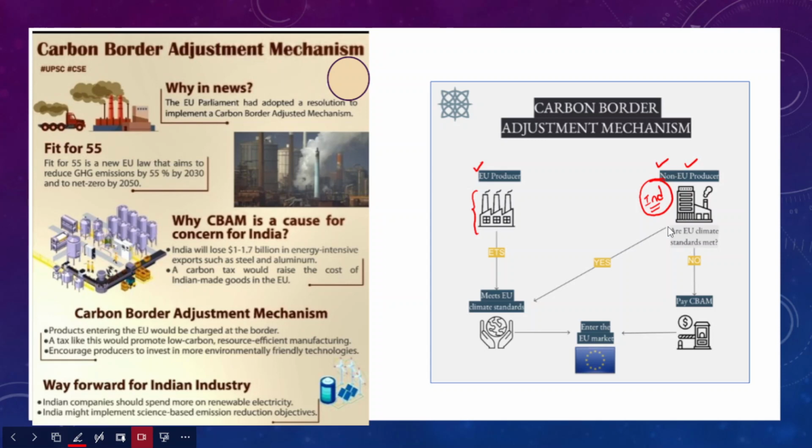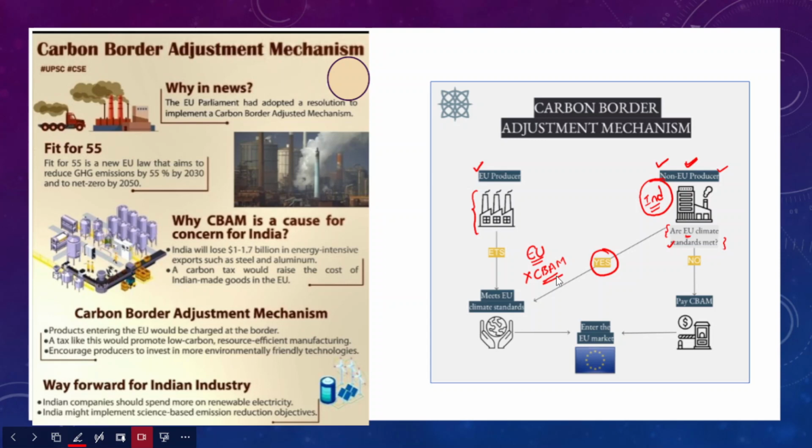First, before importing, the European Union looks at the primary thing, that is, whether European Union climate standards are met while producing a particular good by this non-European Union producer. If it meets the European Union climate standards, then it would be allowed into the European Union markets without the carbon border adjustment mechanism or carbon border tax.